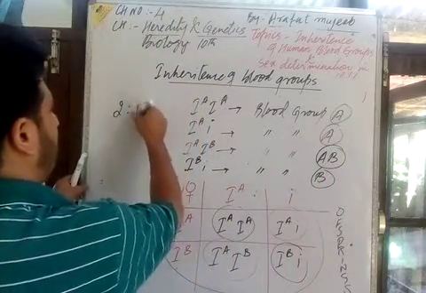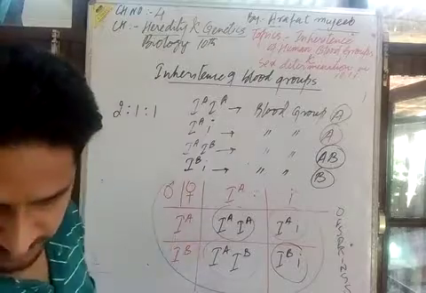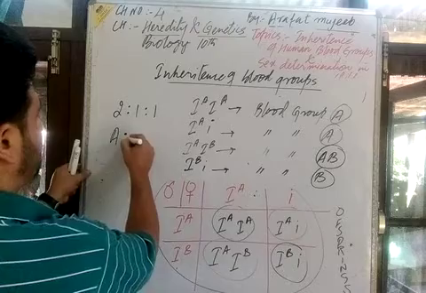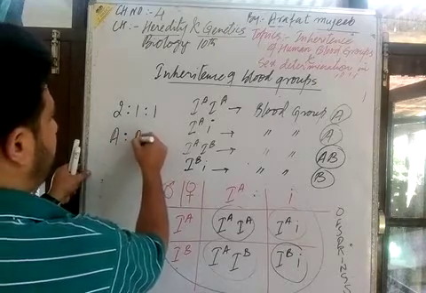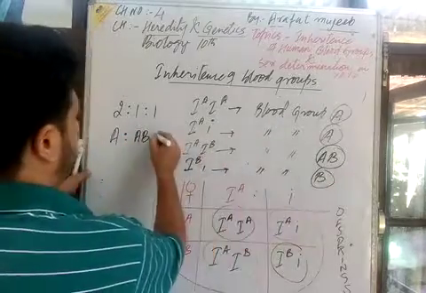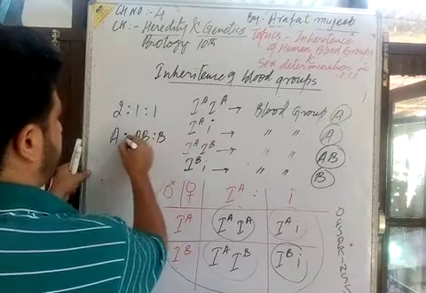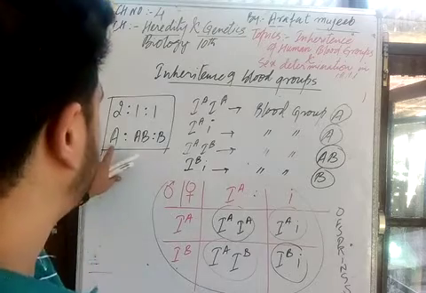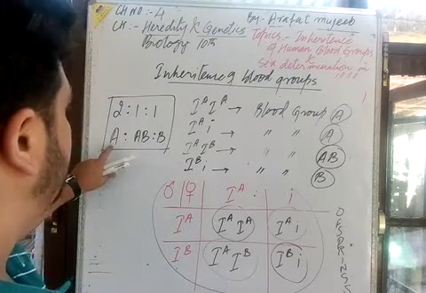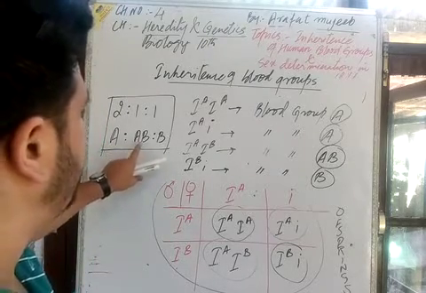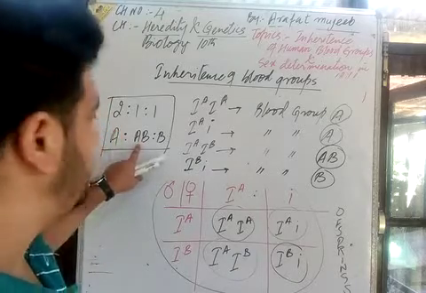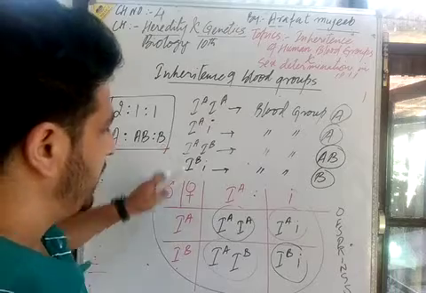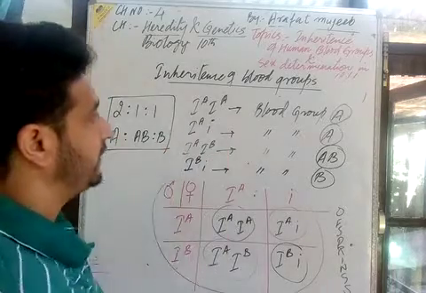We obtain a 2:1 ratio. It is the ratio of blood group A to blood group AB, and then blood group B. There would be the genotypic ratio of the offspring: two offspring with blood group A, one offspring with blood group AB, and another one offspring with blood group B. That means it is the inheritance of blood group.